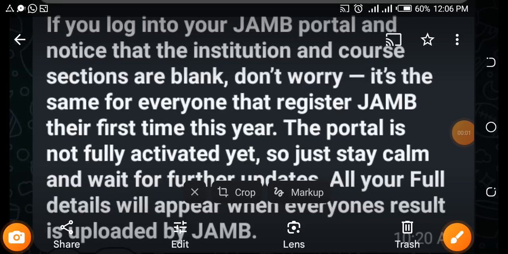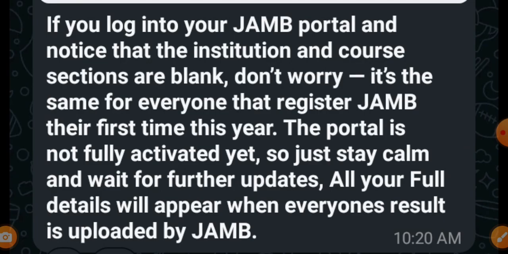Now this update is very, very important. Just pay attention. Some of you have been complaining you log onto your profile and you are not able to see your courses, your institution. If you log into your JAMB portal, your own, with your email address and everything, and you notice that your institution and course section are blank,